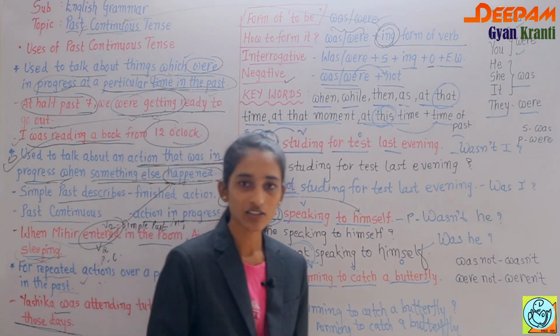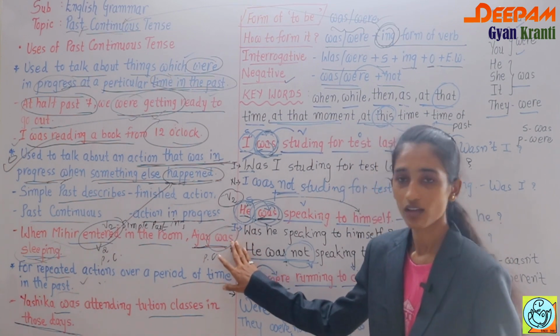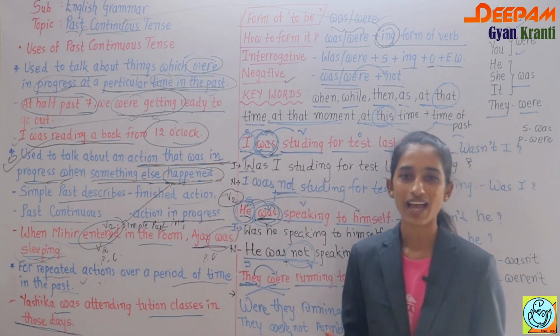Right, I hope it is clear to you. What you have to remember are the keywords, and then after was, were comes the ing form.